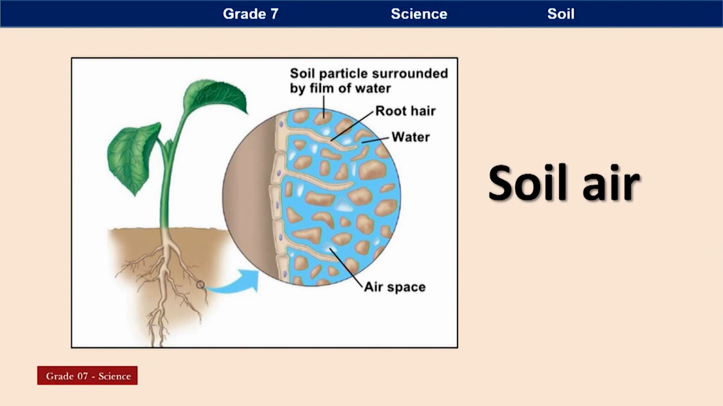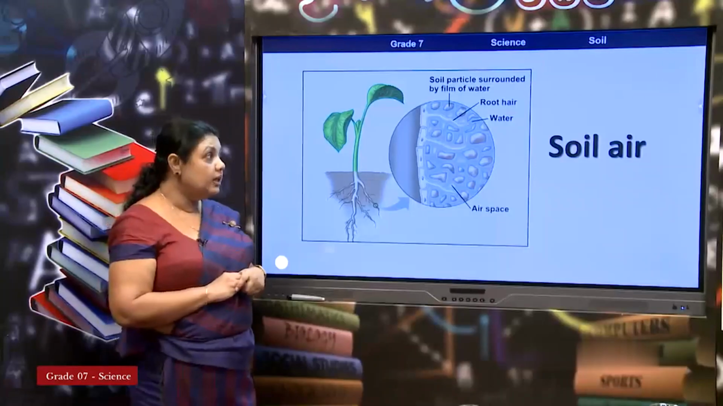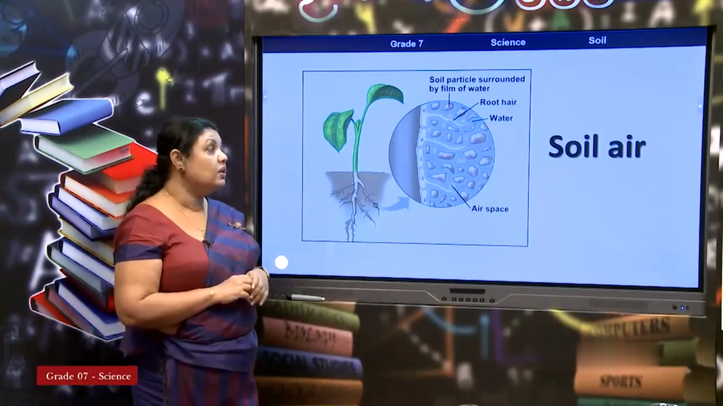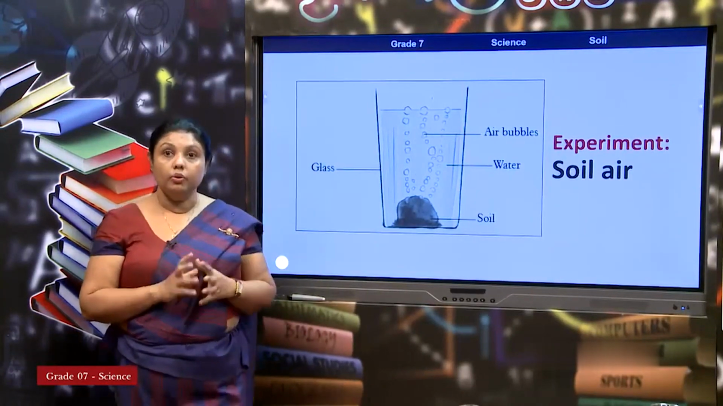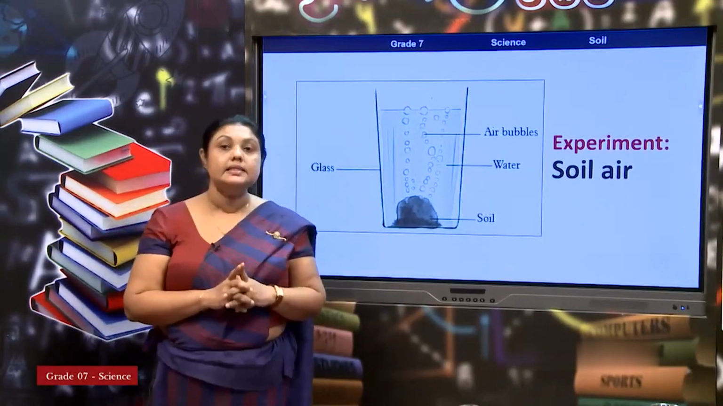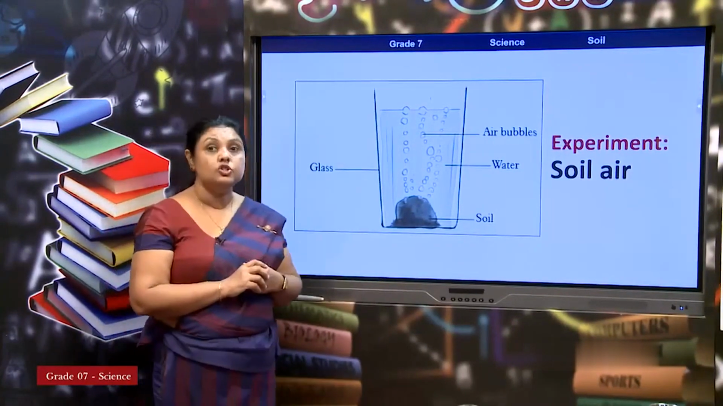Actually, these are called root hair. It comes out and it remains there. So, these are the main things we can find here. Right. We are going to show you that there is air in this soil.